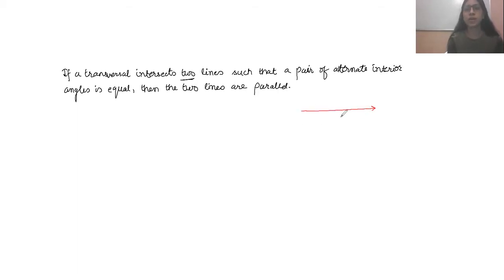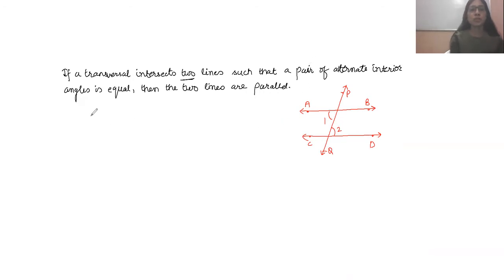So we can now try to prove this theorem. So let us consider a pair of lines. We can consider a pair of lines AB and CD, and these lines are intersected by a transversal PQ. Then it is given in the question that a pair of alternate interior angles is equal. So we can consider one pair of alternate interior angles. Let us consider this pair, and it is given that this pair is equal. So angle 1 equals angle 2.